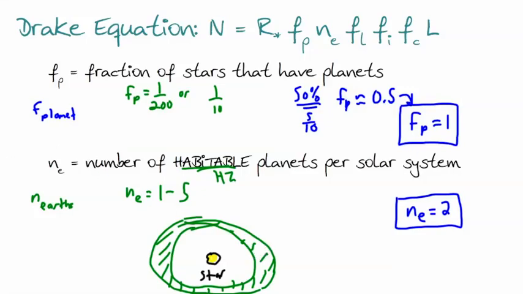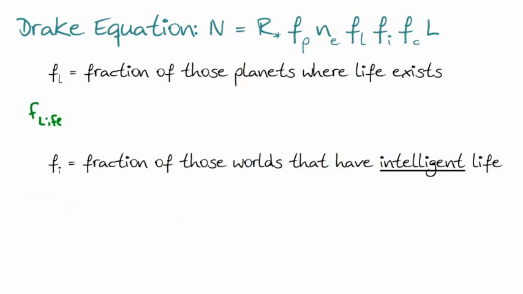So in this case, that's the main thing to look at here. When we look at this then, what fraction of those has life? This is hard to tell. I mean, if we said that FL was 1, that would mean that all habitable planets would have life. And if we said FL was 1 in 1,000, well, that would mean that only one planet out of 1,000 habitable planets has life on it. So what number should we use here? We don't really know. This is a really tough one.